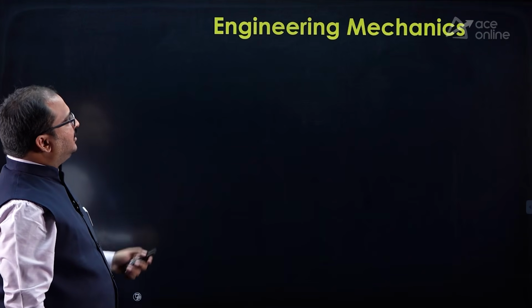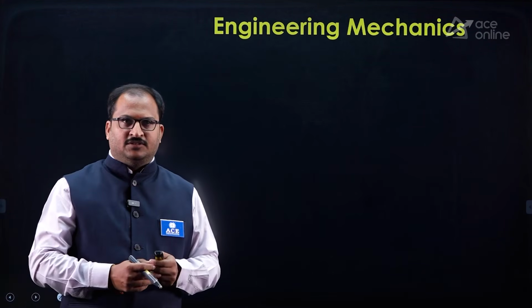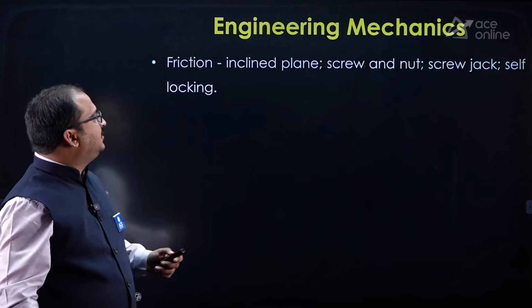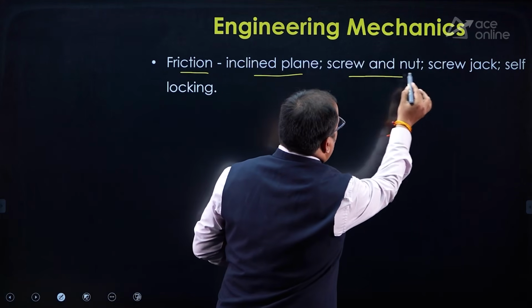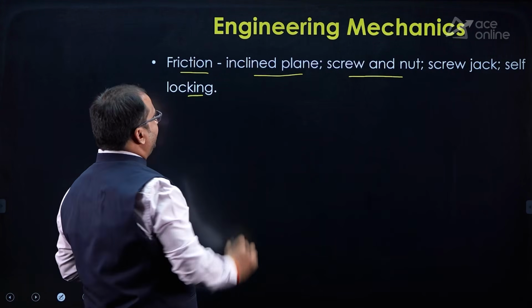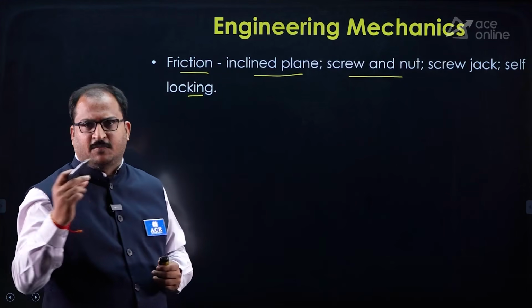Then coming to the engineering mechanics topic. Here only one topic is there, dear students, that is friction. Inclined plane, screw and nut, screw jack and self-locking is there in this engineering mechanics part.